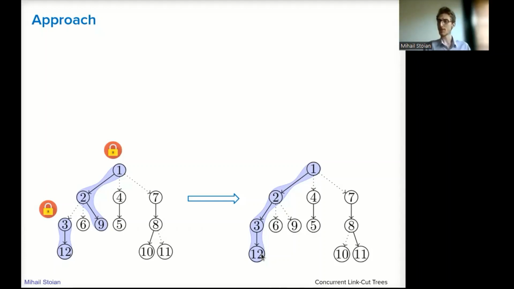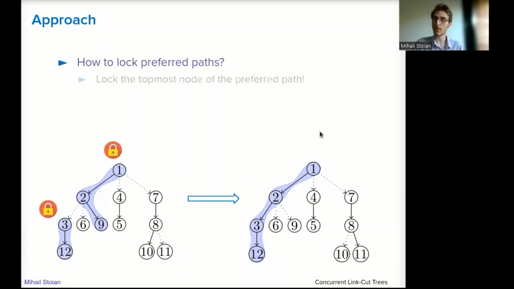But now, how do we lock each preferred path? We cannot simply lock all the nodes in a path, right? That would be too expensive. Instead, we lock a representative of a preferred path, and indeed, we lock the topmost node in one preferred path. In our case, for the path 1 to 9, we only lock 1, and for 3 to 12, 3.